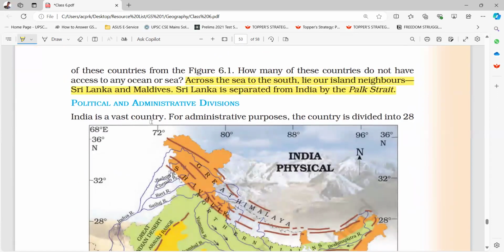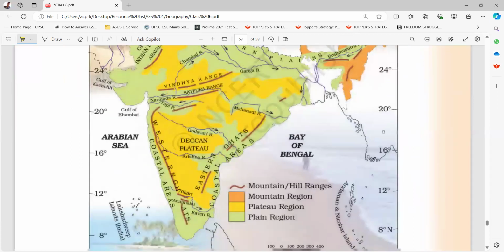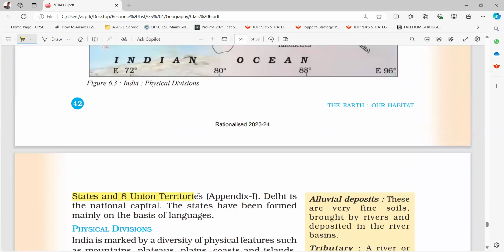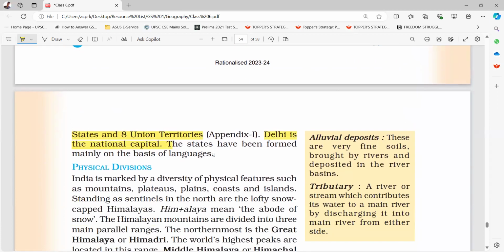India is a vast country. For administrative purposes, the country is divided into 28 states and 8 union territories. Delhi is the national capital. The states have been formed mainly on the basis of languages.